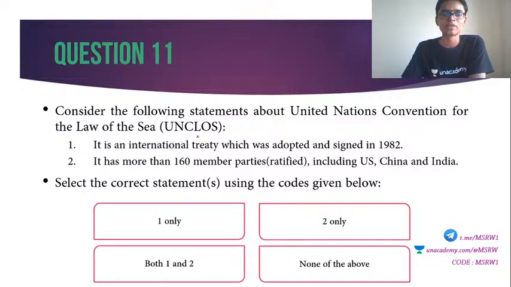11th question. Consider the following statements about the United Nations Convention on the Law of the Sea, UNCLOS. 1. It is an international treaty which was adopted and signed in 1982. 2. It has more than 160 member parties ratified, including US, China, and India. Select the correct answers.